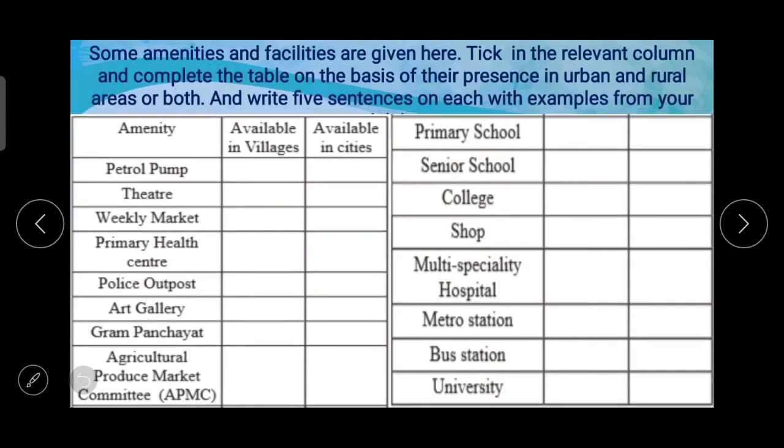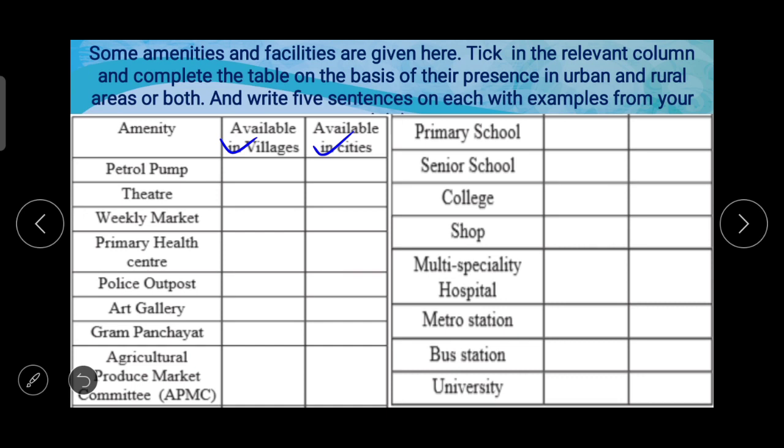This chart is given in our textbook, and in this some amenities and facilities are given. What you have to do, you can do this in your textbook. Tick, a right mark, in the relevant column and complete the table on the basis of their presence: available in villages, available in cities. That is, available in villages means in rural areas, or available in cities, that is in urban areas, and write 5 sentences on each with examples from your vicinity.